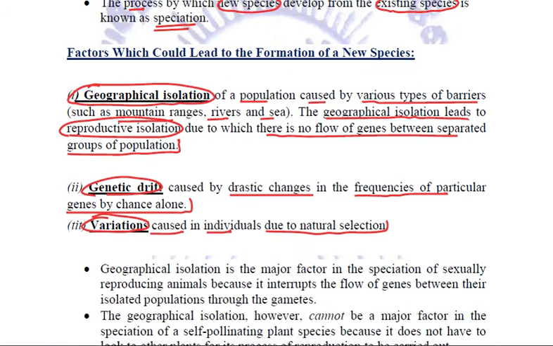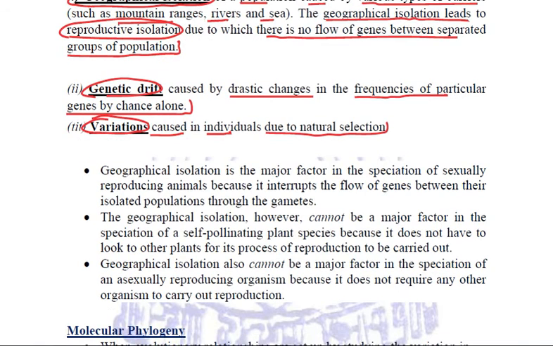Now, it is quite important to understand this point here that geographical isolation is a major factor in the speciation, but only of sexually reproducing animals. Why? Because in sexually reproducing organisms, two parents are involved.